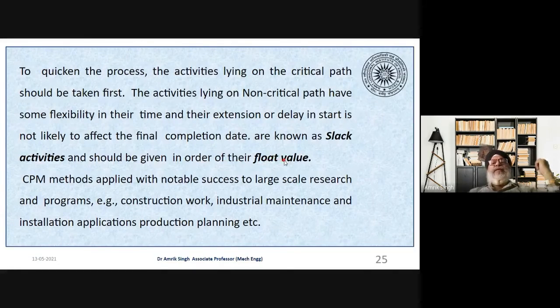Float value means suppose a particular activity takes say 20 minutes, but it is completed within 15 minutes, so 5 minutes is the float available with us. But if that activity is going to take 22 minutes, then 2 minutes will be the slack. Okay. So like that you identify the activities with slack and float. The CPM method is applied notably in large scale research projects or construction projects, production planning, installation and maintenance, like that.